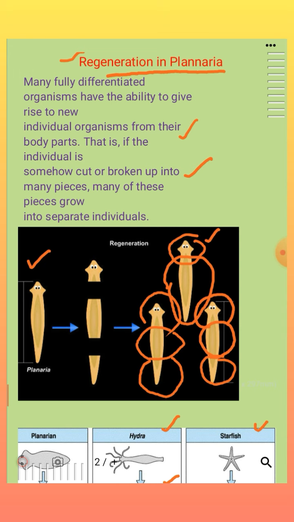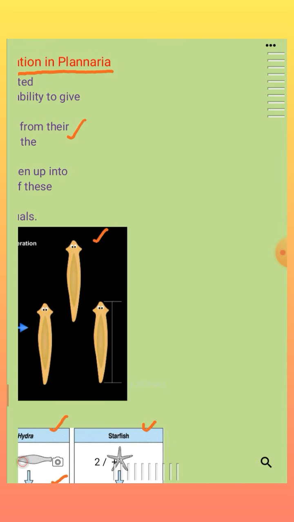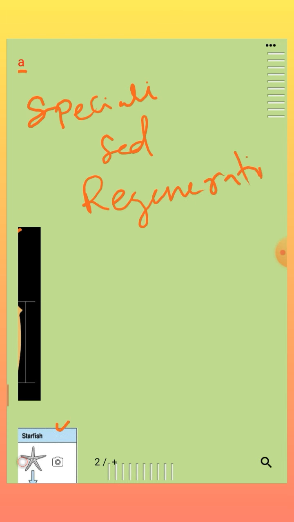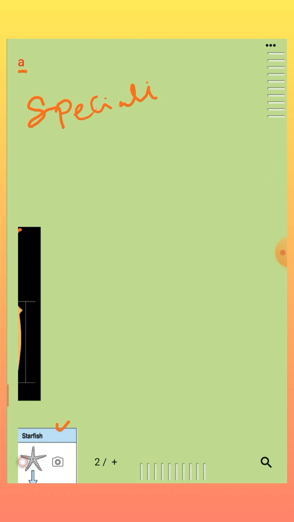Clear? So how is it possible? Because there are some specialized cells present in this type of organisms. They are known as regenerating cells. Some specialized cells are there in them. Those are known as regenerating cells. Because of the presence of these cells, these organisms have the ability to regrow.